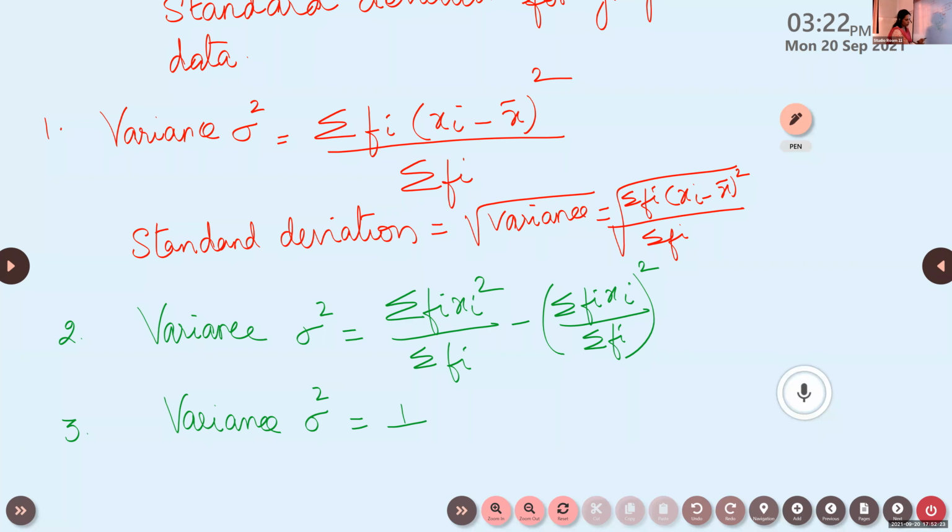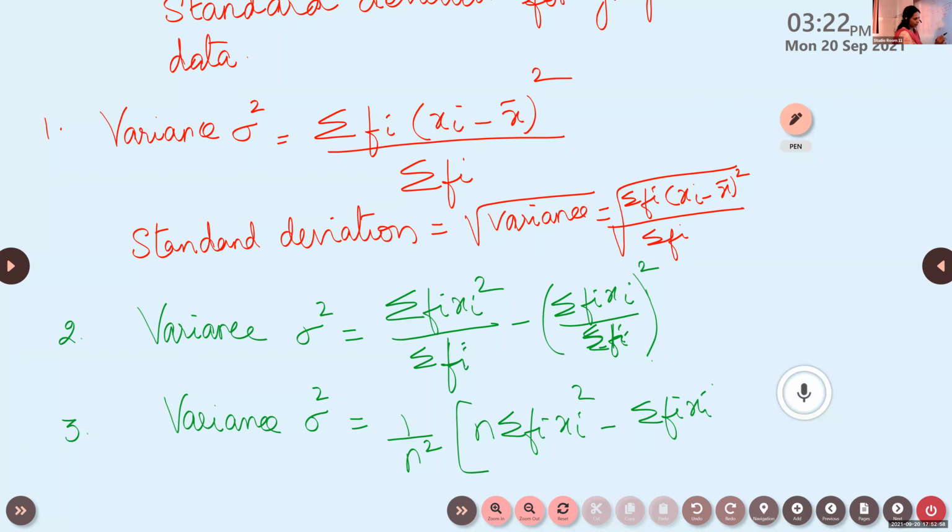Variance sigma square is equal to 1 by n square into n into sigma fi xi square minus sigma fi xi the whole square, where n is sigma fi, the sum of all frequencies. As we are writing for variance, no root is needed there.